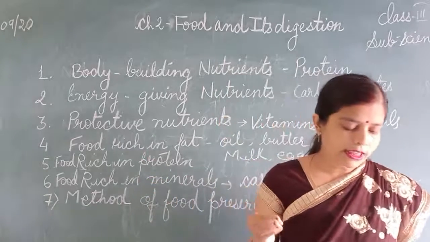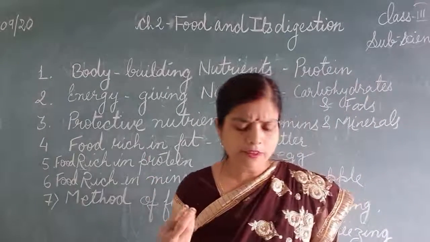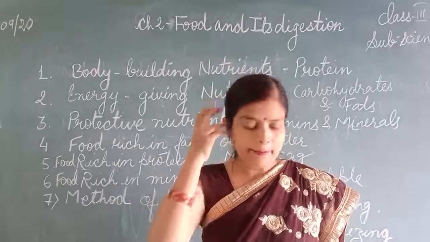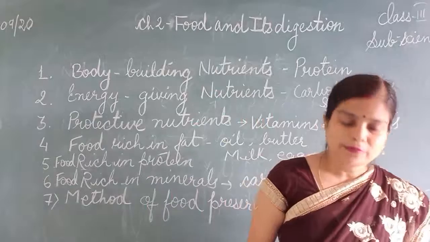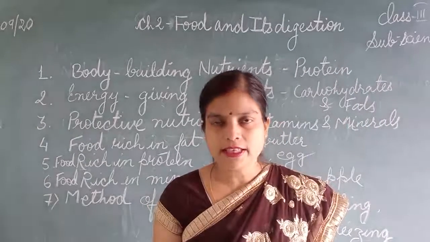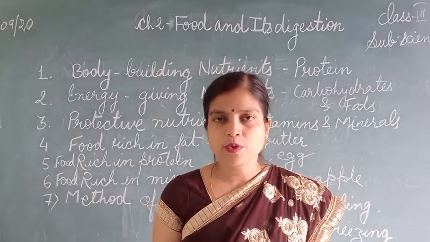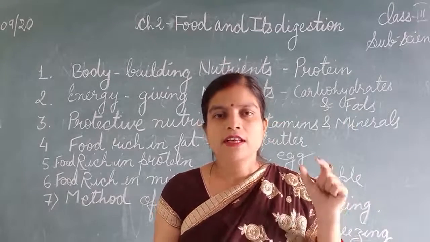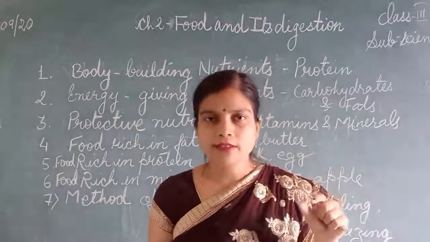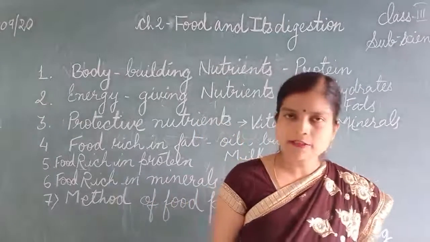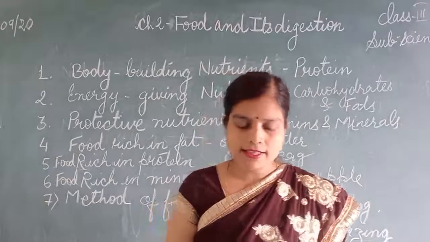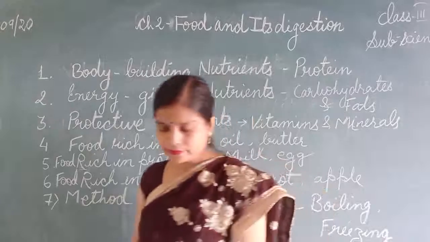Water from the digested food is absorbed in the small or large intestine. Okay. We know that digested food is absorbed in the small intestine, but here it is given water. Water is absorbed from the food in the large intestine. So water from the digested food is absorbed in the large intestine. So the correct answer is large intestine.